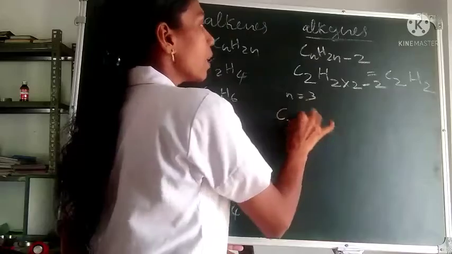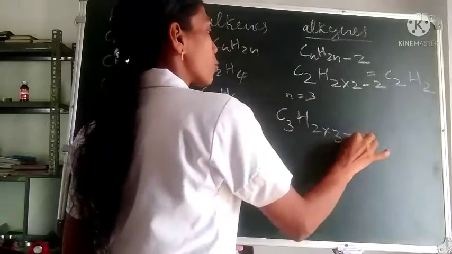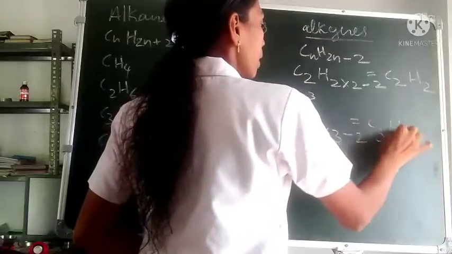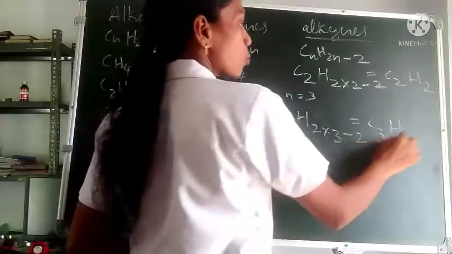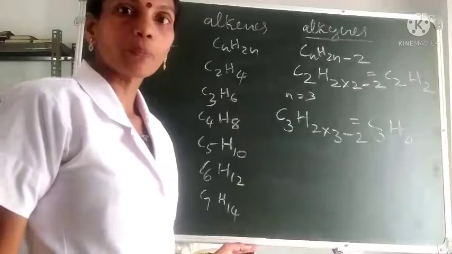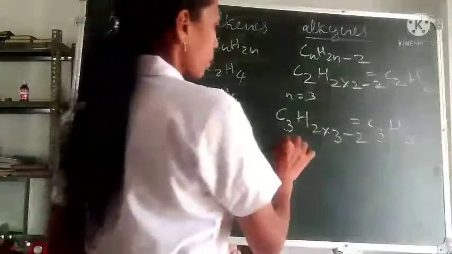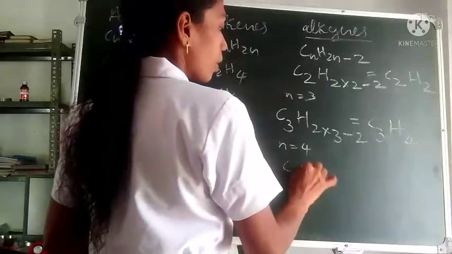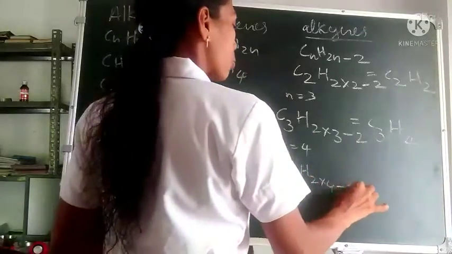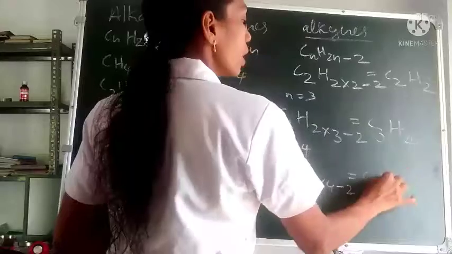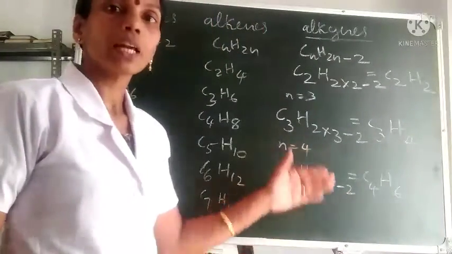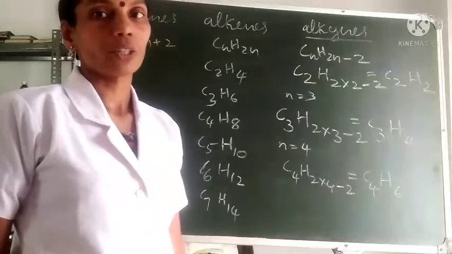We will get C3H2 into 3 minus 2, 6 minus 2, 4, C3H4. Then for the next member we put n is equal to 4. We get C4H2 into 4 minus 2, 8 minus 2, 6, C4H6. Like this, any member we can find out.